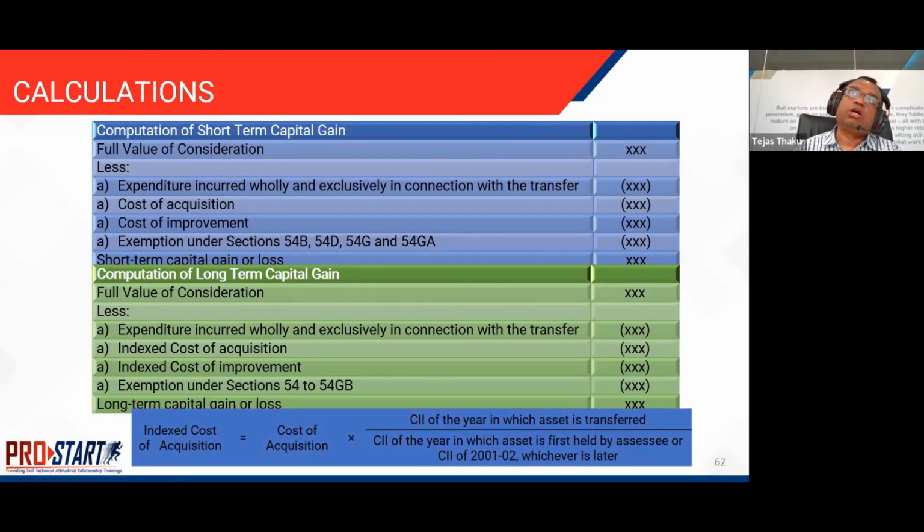to take into account inflation. This is how the index cost of acquisition is calculated: cost of acquisition multiplied by the cost inflation index. The cost inflation index is declared every year by the government, by the income tax authorities. So it is the cost inflation index of the year in which the asset is transferred, divided by the cost inflation index of the year in which the asset was first held by the assessee, or 2001, because that is the base from which cost indexation now starts.